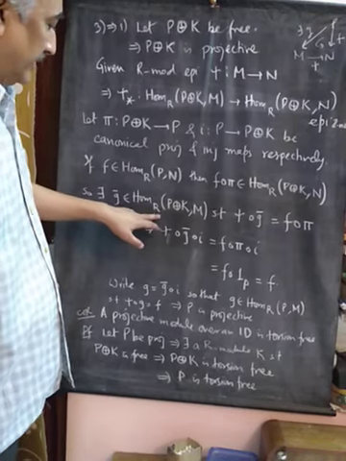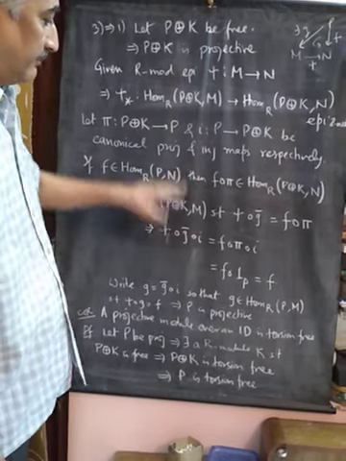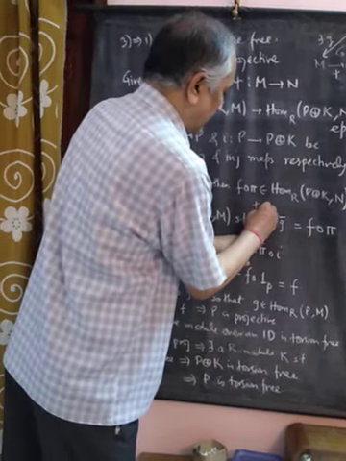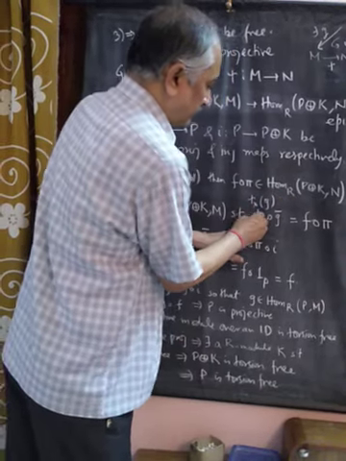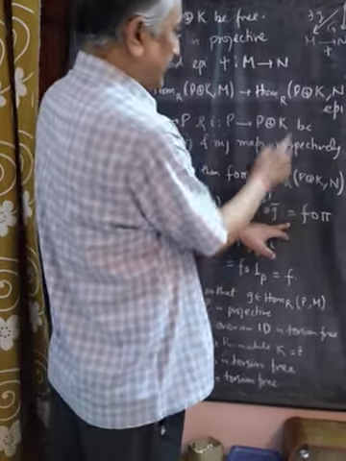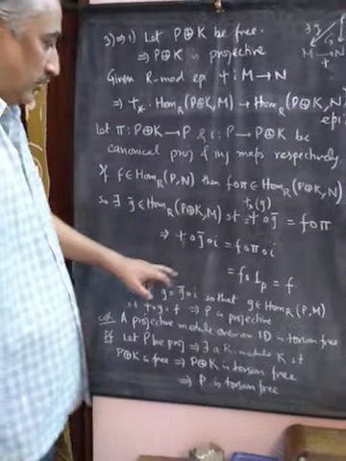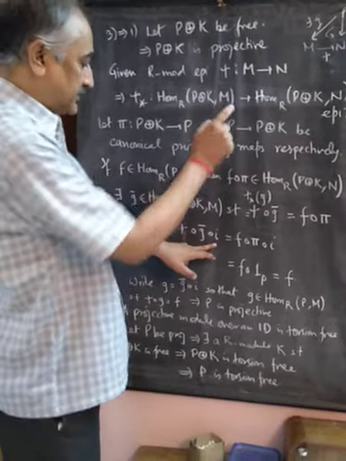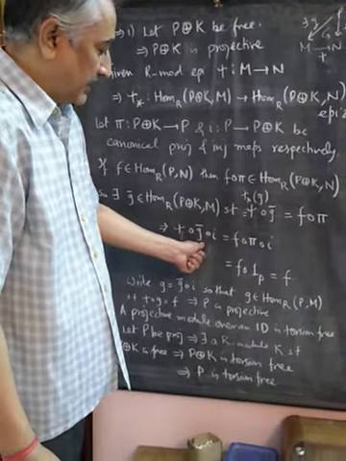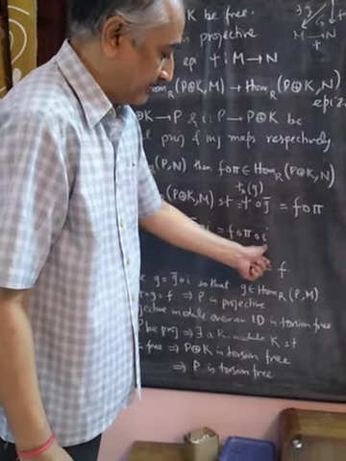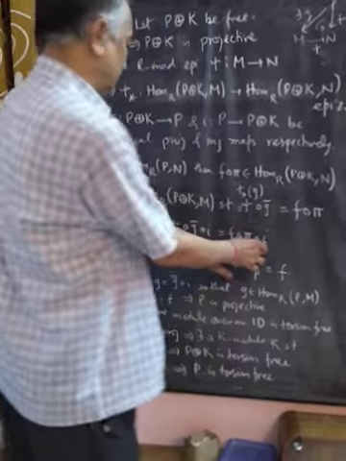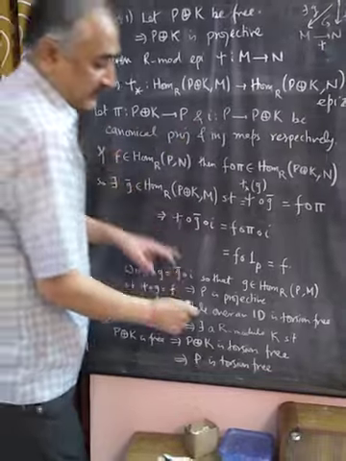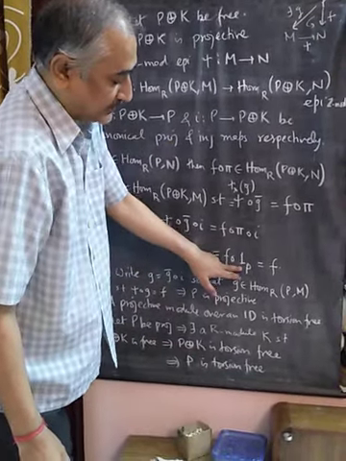So we have that there exists a G bar, which is a homomorphism in Hom_R(P direct sum K, M), such that psi composition G bar. What is psi composition G bar? This is psi star of G bar. This is equal to psi composition G bar, and this should equal the map F composition pi. Now on both sides, on the right, we compose this with the canonical injection map. So psi composition G bar composition I is F composition pi composition I. Now pi composition I is P to P direct sum K and P direct sum K to P. This map is an identity map on P, and F composition identity is again F.